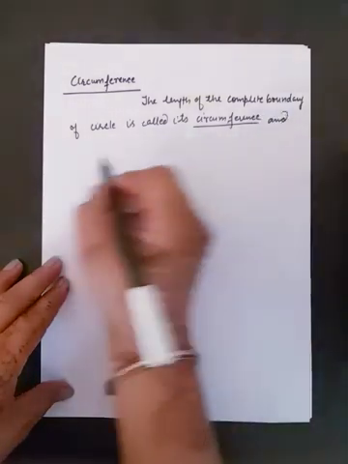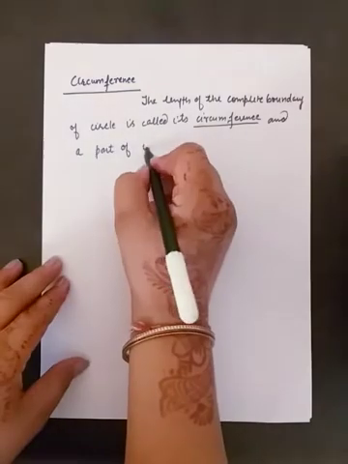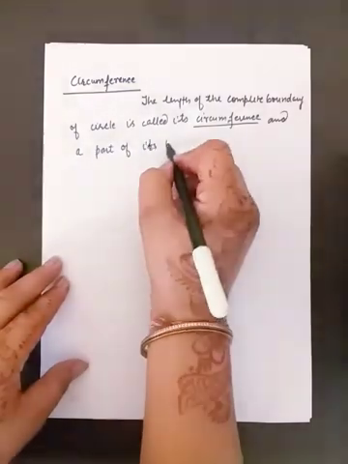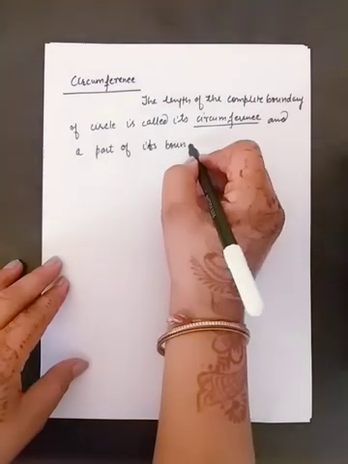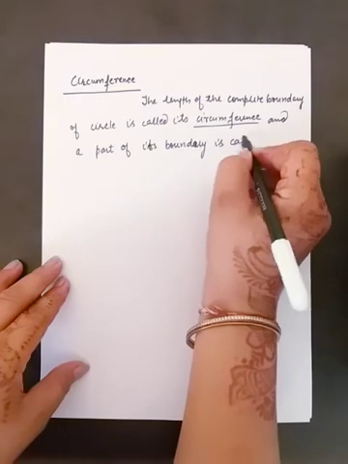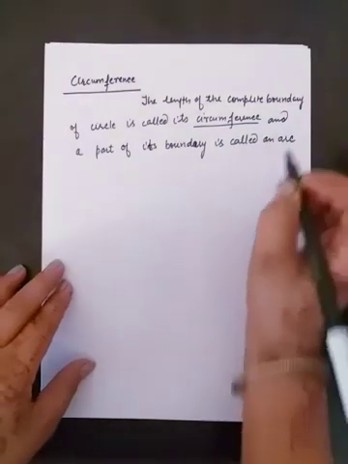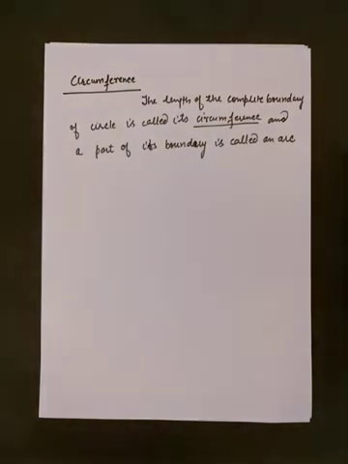And a part of its boundary is called an arc. So arc is a piece or a part of the boundary of a circle.